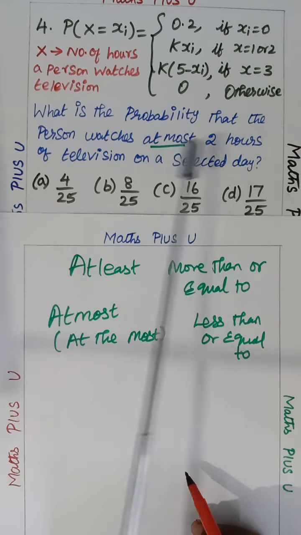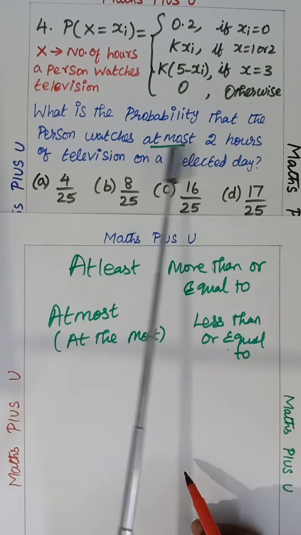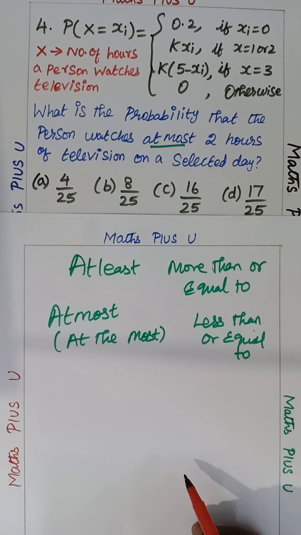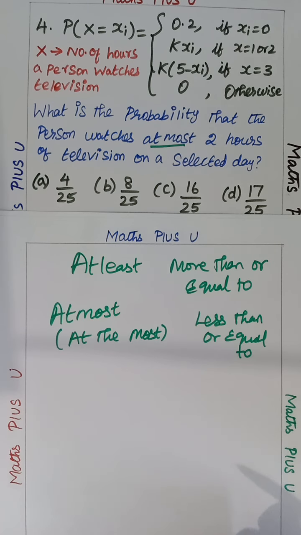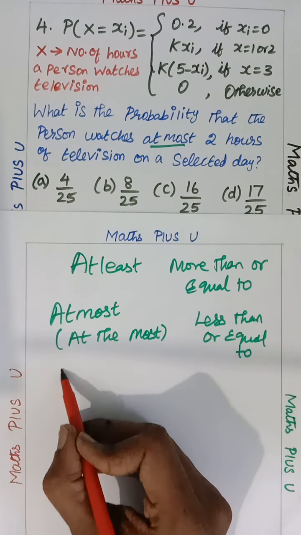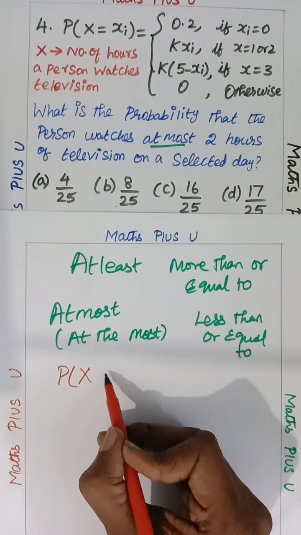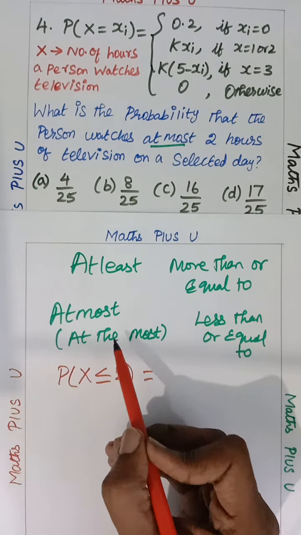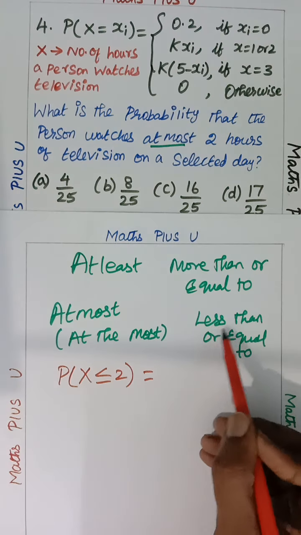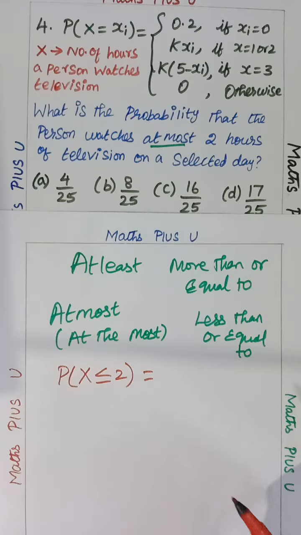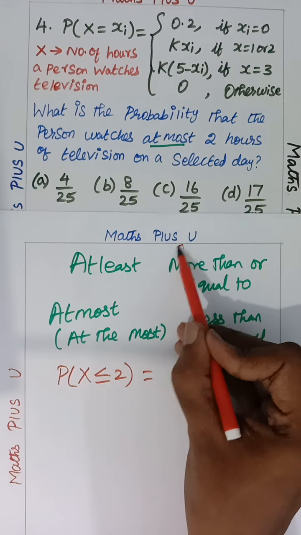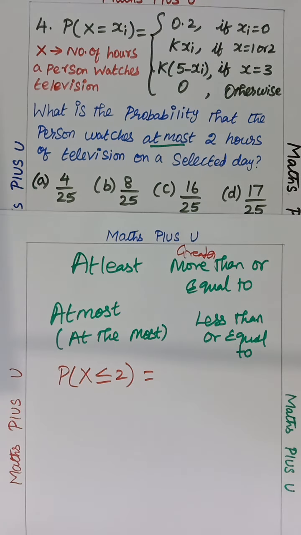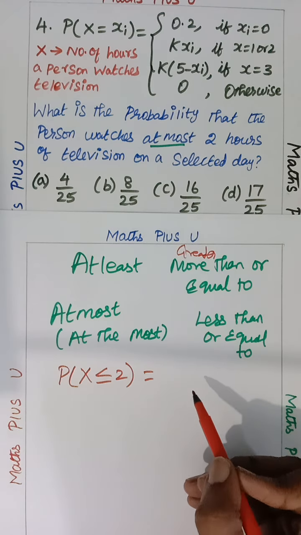What is the probability that the person watches at most 2 hours of television on a selected day? Two hours only watching TV. So P of X at most means X less than or equal to. Correct, children? At most means less than or equal to. I have said, at least means greater than or equal to, more than or equal to, whatever you can consider.